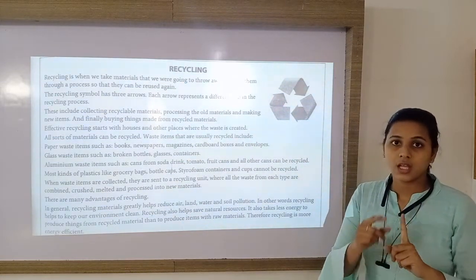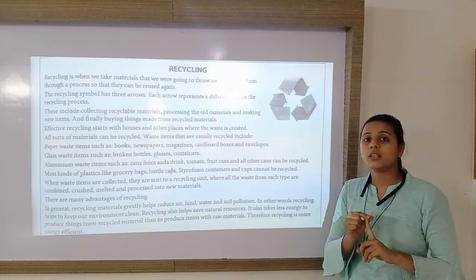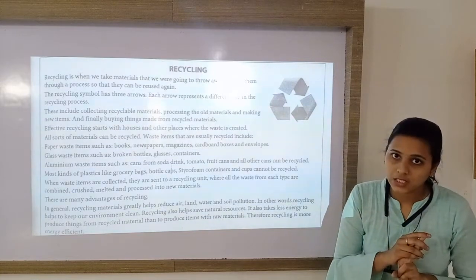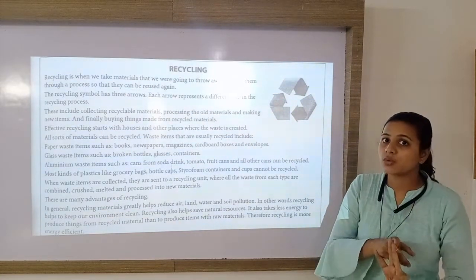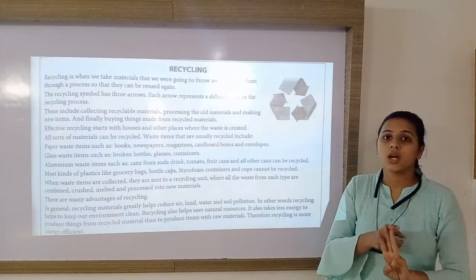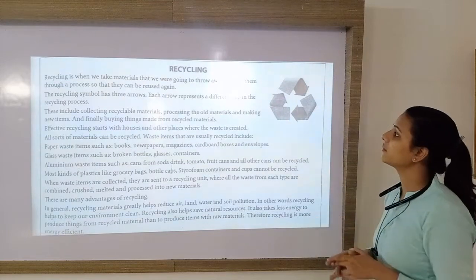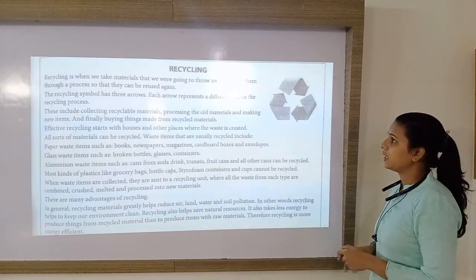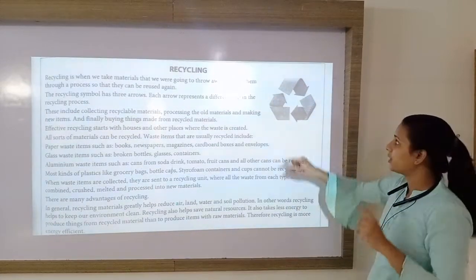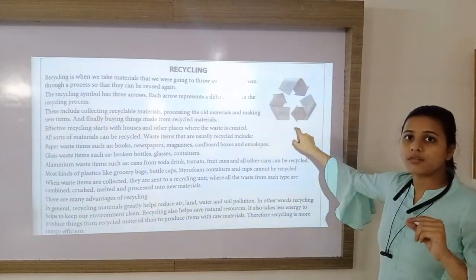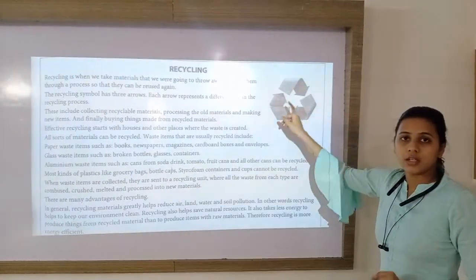So, first, we will collect used material which is waste. Then we will do a process and make it usable and then we will reuse that recycled product. That is called recycling. Next, the recycling symbol has 3 arrows. Here you can see the symbol of recycling. 3 arrows are given.